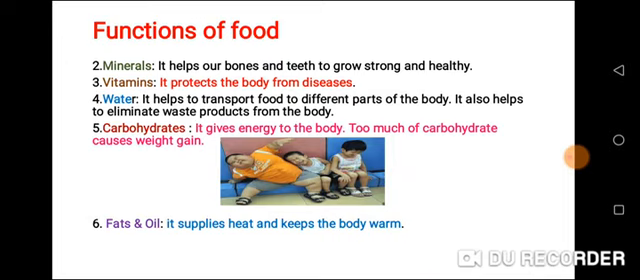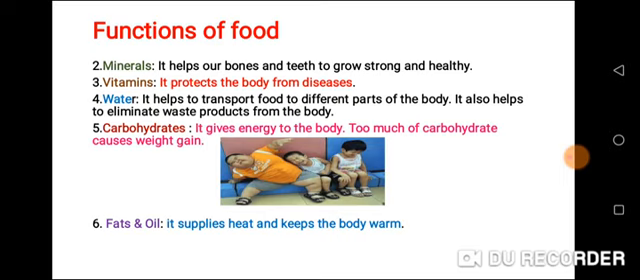Minerals. It helps our bones and teeth to grow strong and healthy. So as children, we need to eat more of vegetables. Vitamins. It protects the body from diseases. That is, fruits. We need fruits. Water. It helps to transport food to different parts of the body. And it also helps to eliminate waste products from the body. When you eat food, then thereafter when you drink water, it helps transport food to different parts of the body, and also it helps to eliminate waste product from the body in the form of urine.